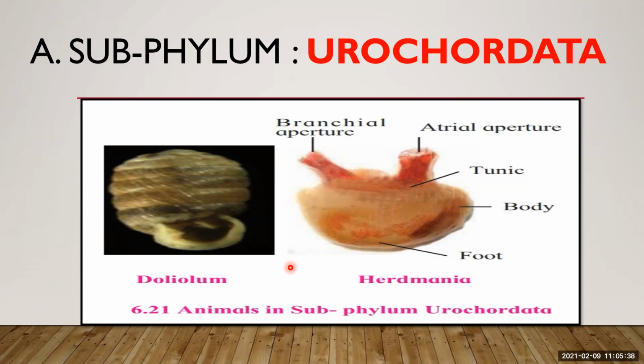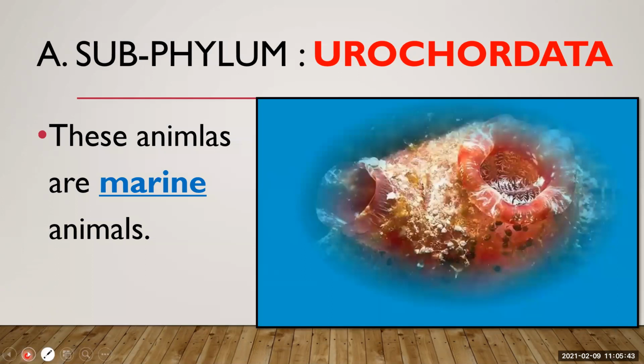These are marine animals. If you talk about the characteristics, these animals are marine animals. Marine animals means what? They are found in salty water. They are not found in fresh water like river water or lake water or pond water. They are found in a sea or ocean. So these are marine animals.